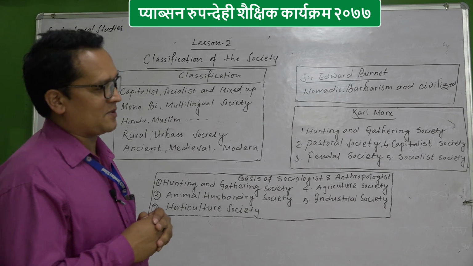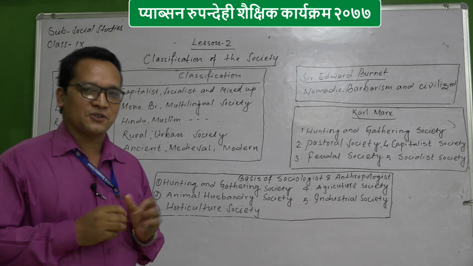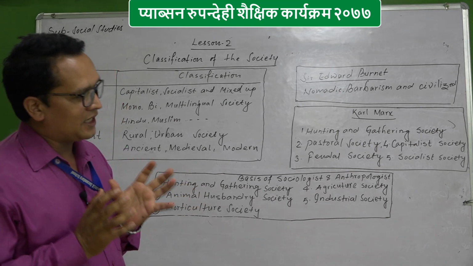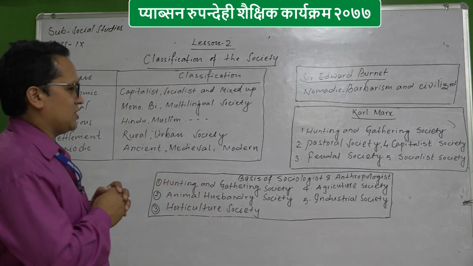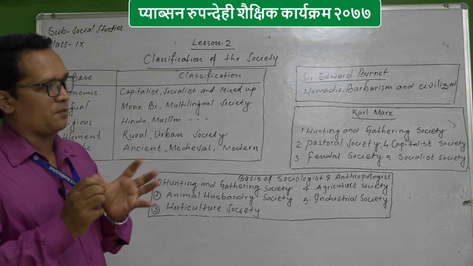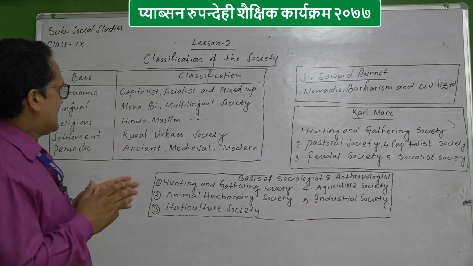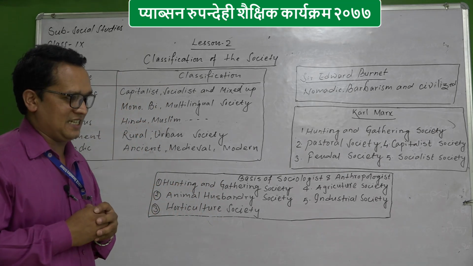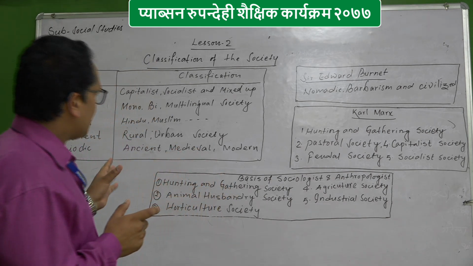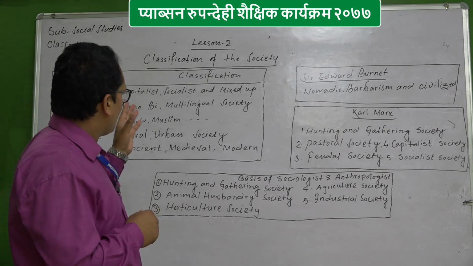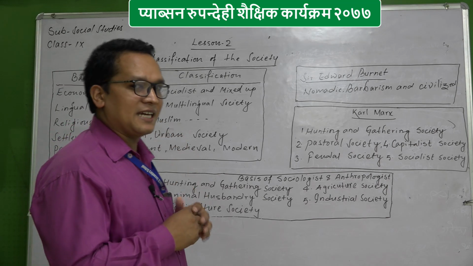Are you clear about the capitalist society? I hope so. And now socialist society. Socialist society is where property does not belong to individuals but to a group of people or the government. That sort of society is called socialist society. And mixed society means where there is some effect of the capitalist society and some effect of the socialist society; that is called mixed society.